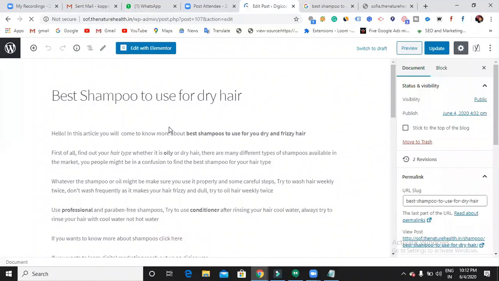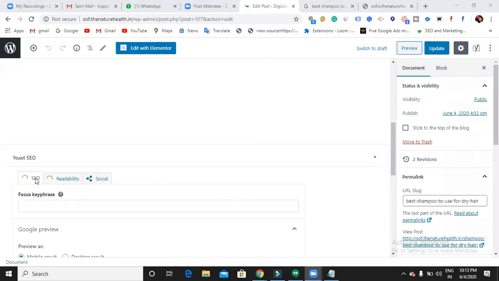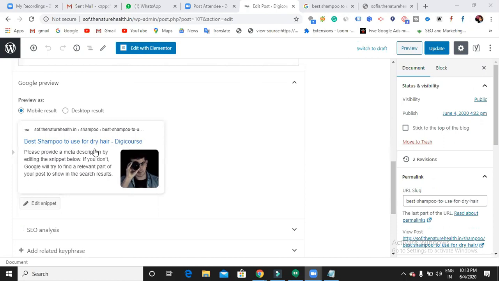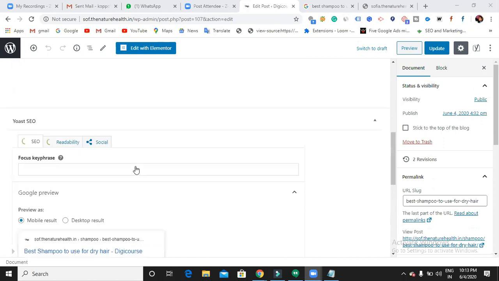So if you can see here, best shampoo to use. If I scroll down, I can see here, can you see? Google preview. Earlier I didn't have the option of writing these things. Now I have the option. Why? Because I just installed this Yoast SEO plugin.